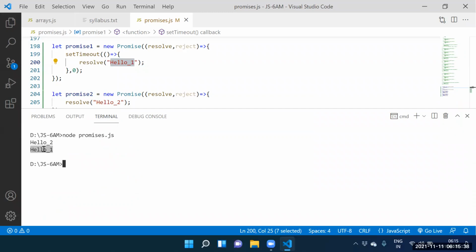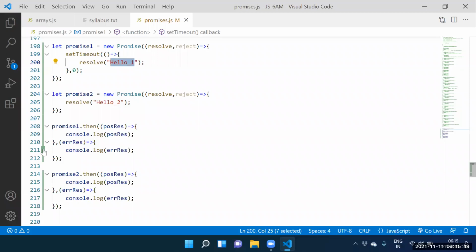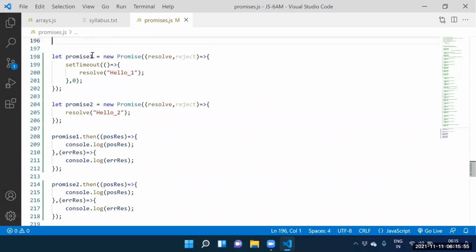Guys, this is also one of the questions asked in the interview panel. Remember this one, it is a repeated interview question. Because of setTimeout, the priority is less. Fine. Next one, guys. Can I go for another example?